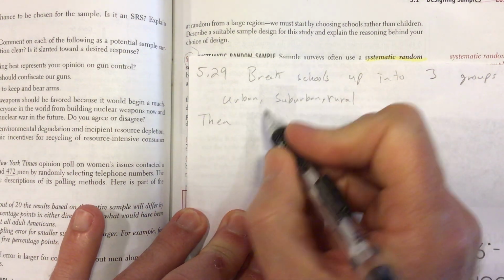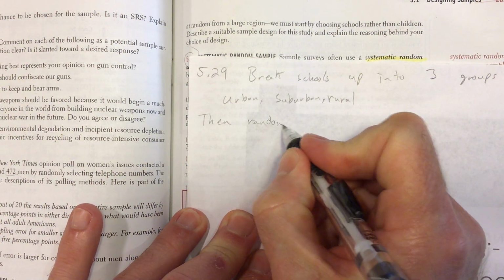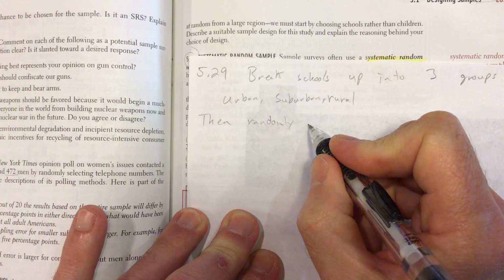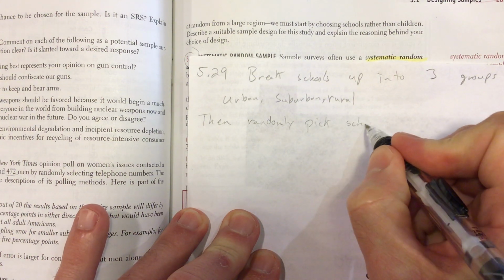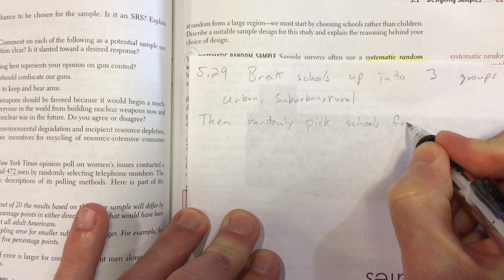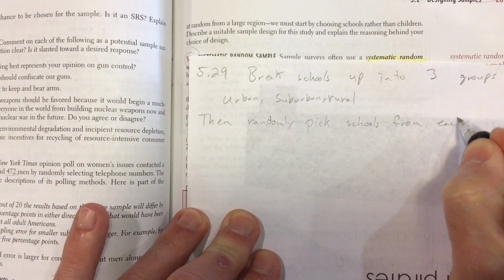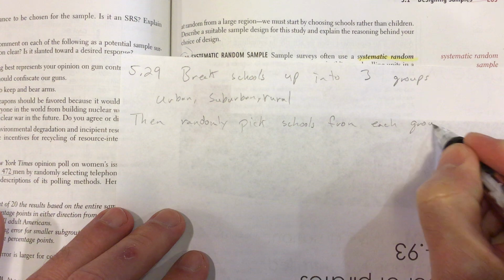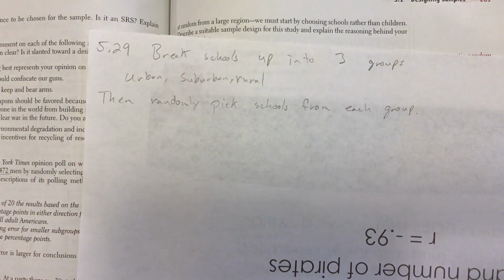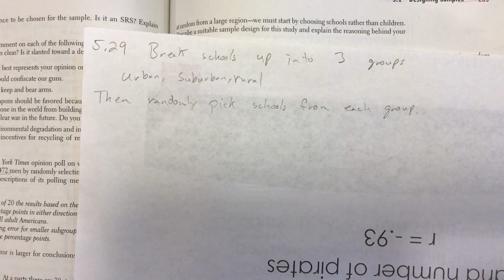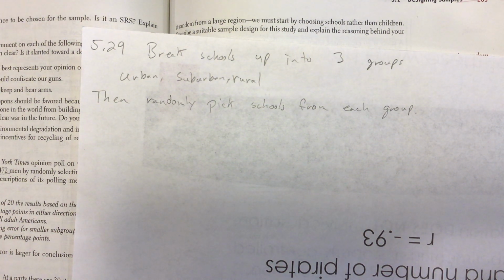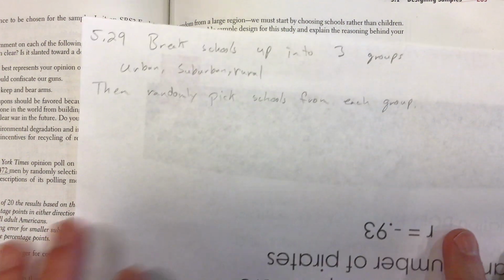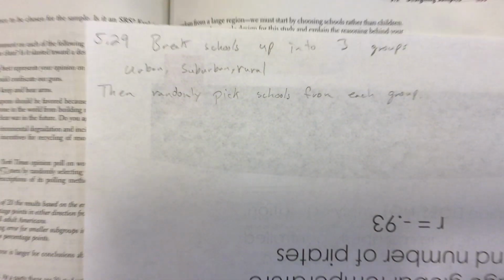Then randomly choose from each group. Okay. Obviously, we should kind of probably do it proportionally in some way, right? We don't want to pick one school from urban and the rest from suburban and rural, but some type of stratified randomization takes place.